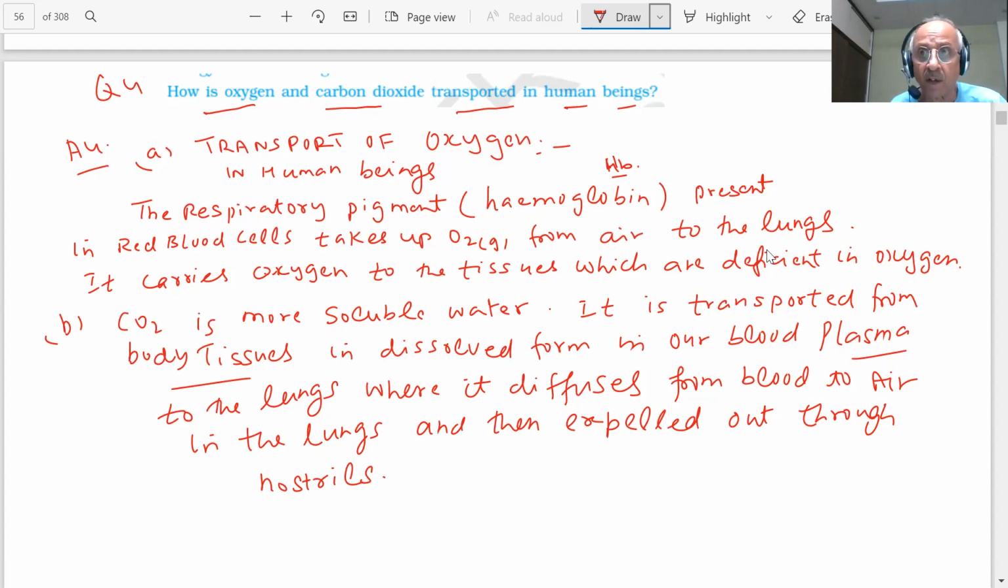Blood is very important. You can see hemoglobin of the blood, what we call HB, and then blood plasma, student, and it diffuses from blood to air in the lungs. So lungs are inhaling, lungs are exhaling. This process is going on. So transport of oxygen, and this is part B, transport of CO2, students. Note down, students. Very important, note down.